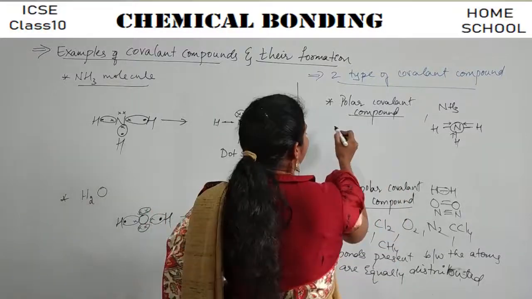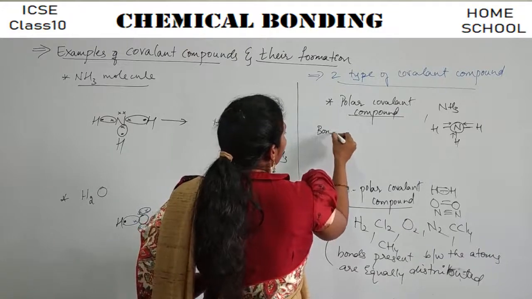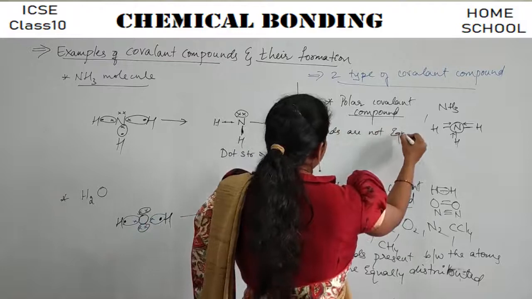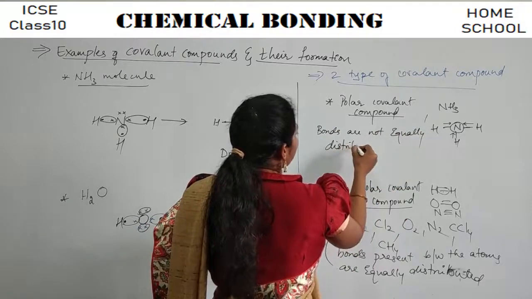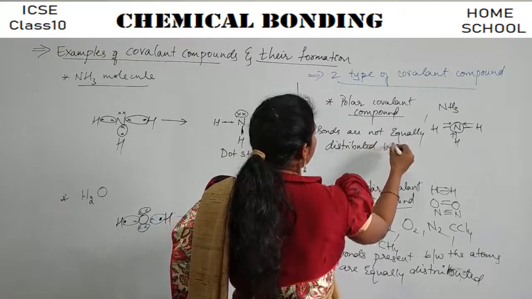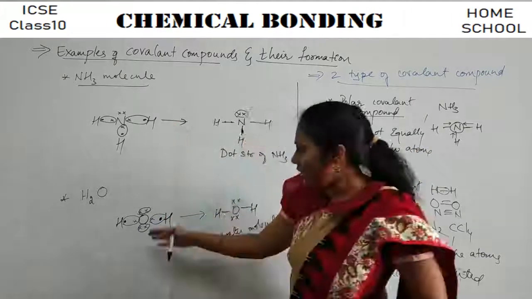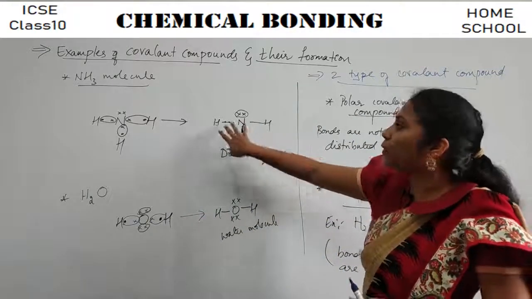So the definition I can write here is: bonds are not equally distributed between the atoms. While writing the dot structure, we normally say that the bond belongs to both of them.